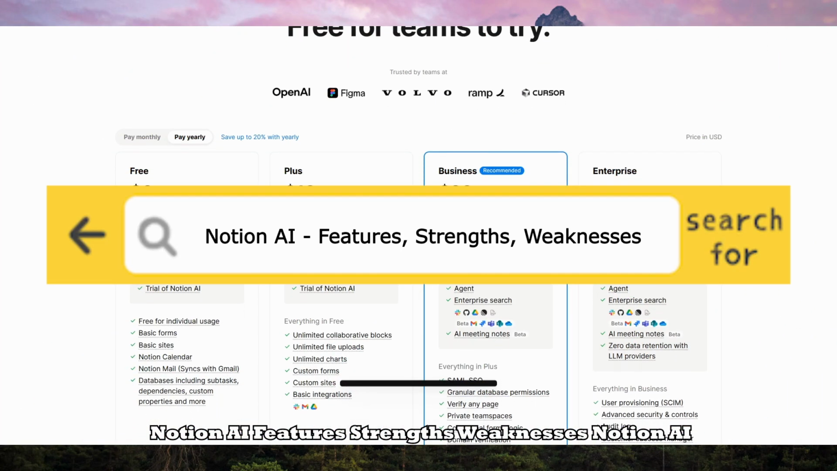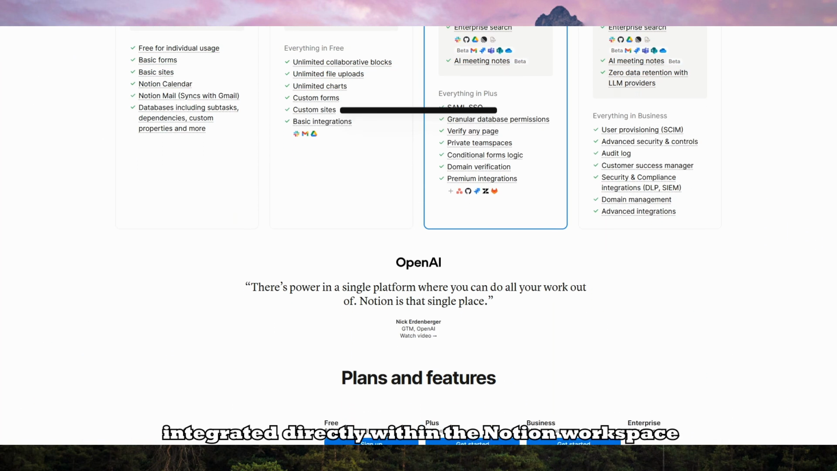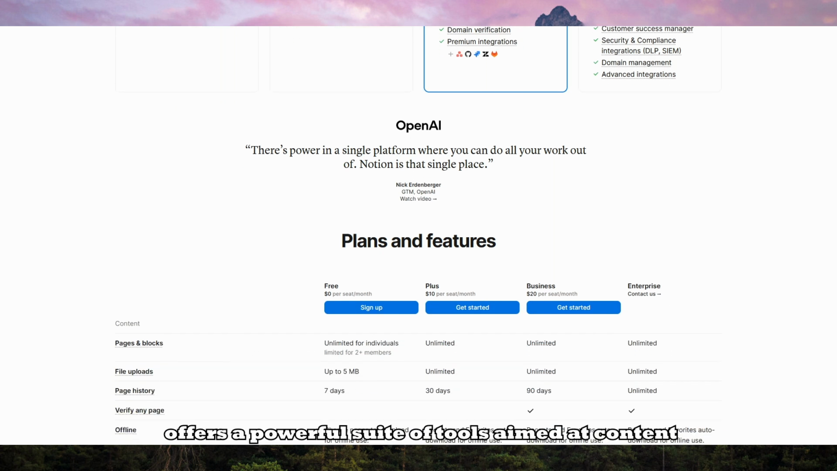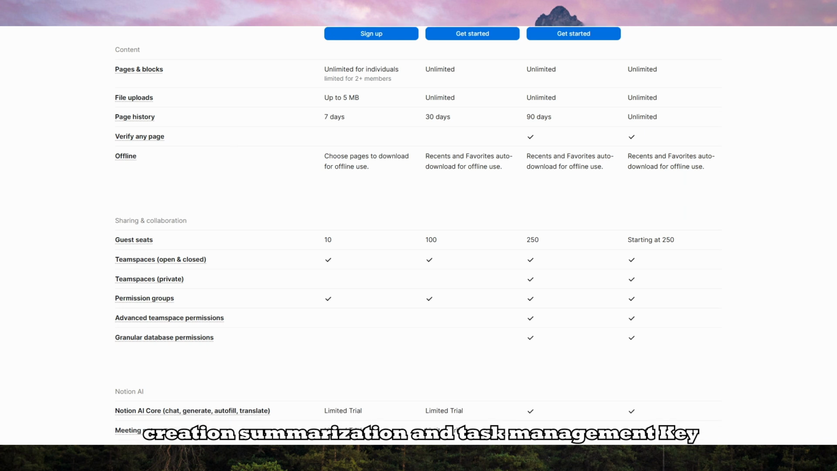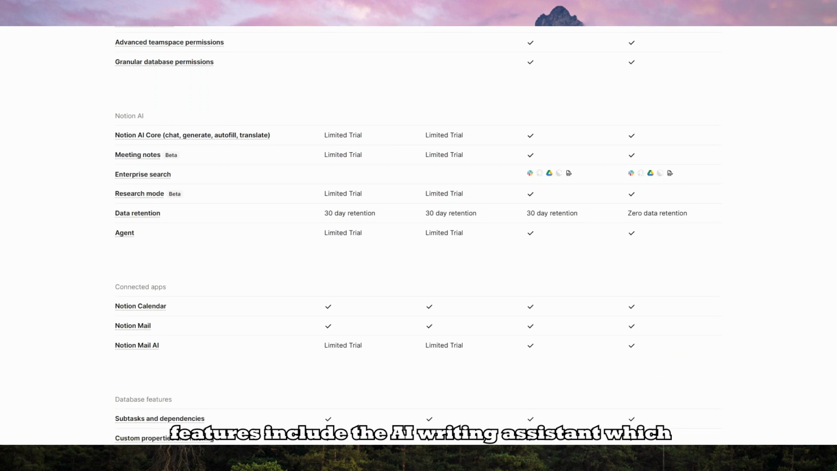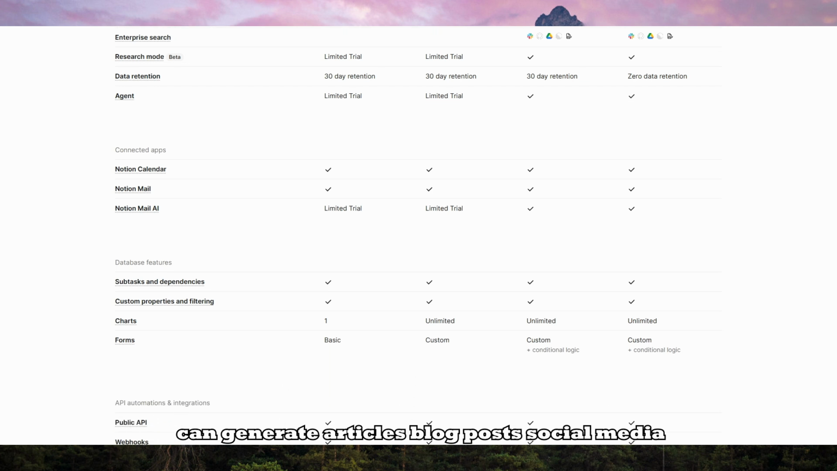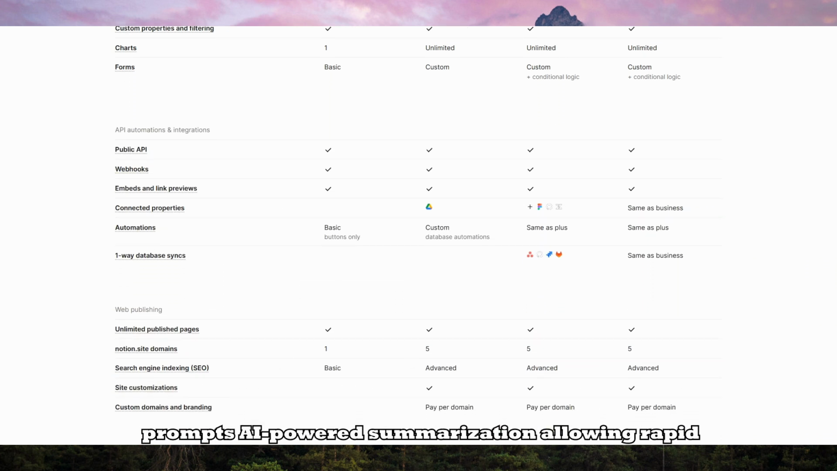Notion AI, features, strengths, weaknesses. Notion AI, integrated directly within the Notion workspace, offers a powerful suite of tools aimed at content creation, summarization, and task management. Key features include the AI Writing Assistant, which can generate articles, blog posts, social media updates, and even creative content based on user prompts.